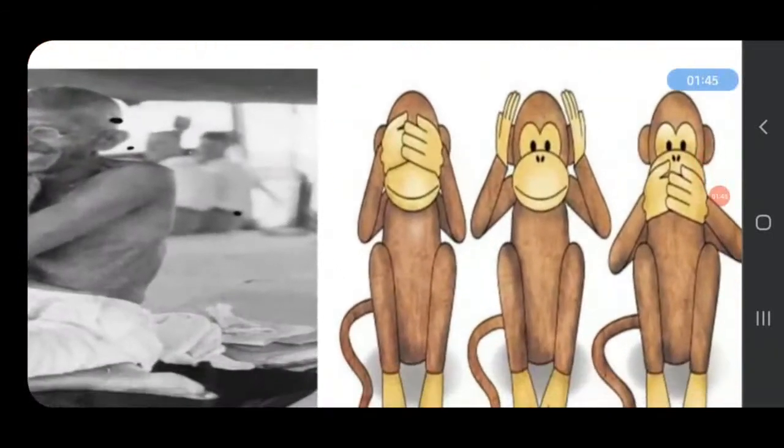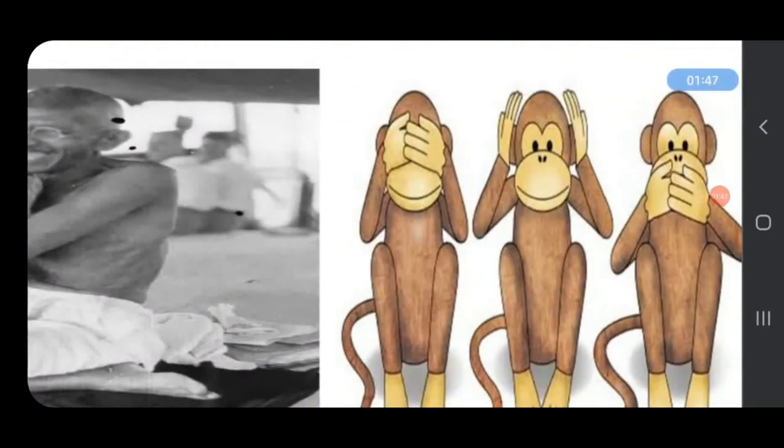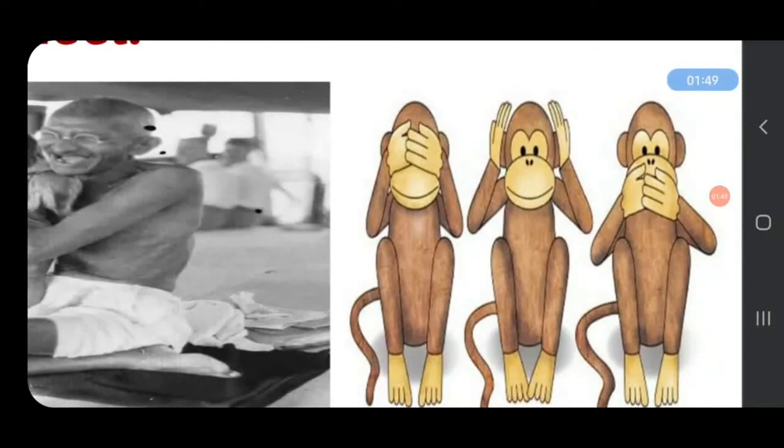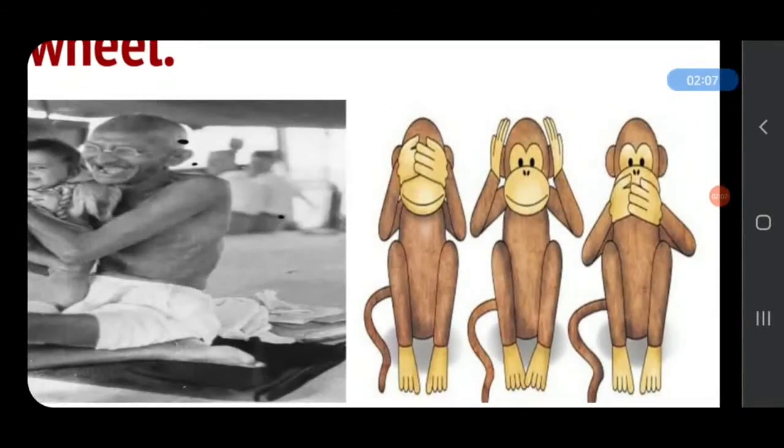First, the one who covers his eyes is giving the message "don't see evil," the one who covers his ears is saying "don't hear evil," and the one who covers his mouth is giving the message "don't speak evil." Evil means bad things or badness. We should not hear, say, or see evil. And these three monkeys are known as Gandhiji's three intelligent monkeys.